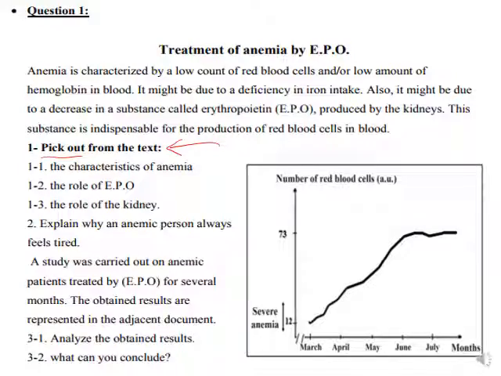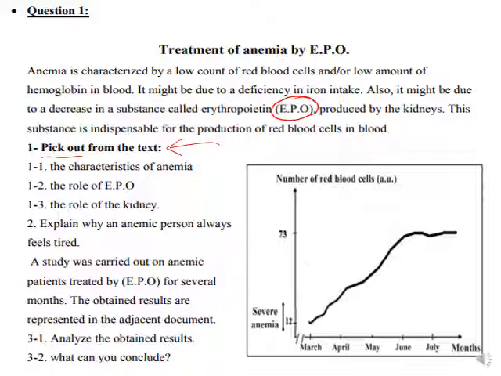They said that anemia is characterized by a low count of red blood cells and/or a low amount of hemoglobin in blood. It might be due to a deficiency in iron intake. Also, it might be due to a decrease in the substance called erythropoietin, EPO. Be careful about EPO. This is produced by the kidneys. This substance is indispensable for the production of the red blood cells, meaning that it's important for the production of the red blood cells.